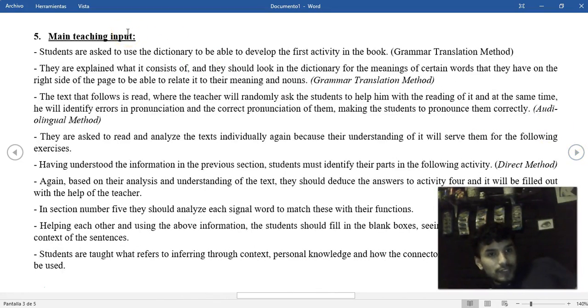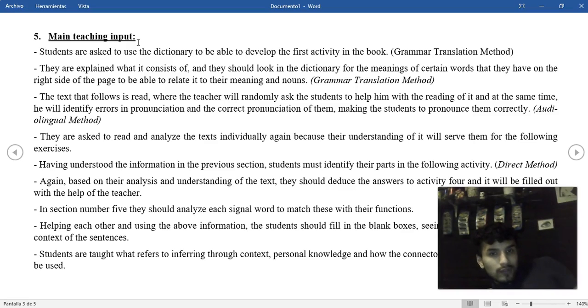In the main teaching input, the students are asked to use the dictionary to develop the first activity in the book. Here I'm going to use grammar translation because the students are going to use the dictionary to develop this activity. I explain what this consists of.